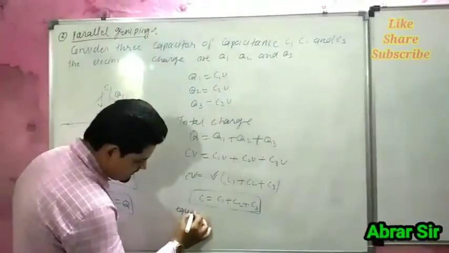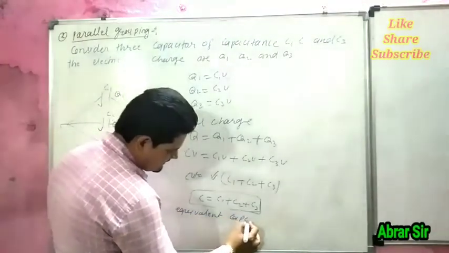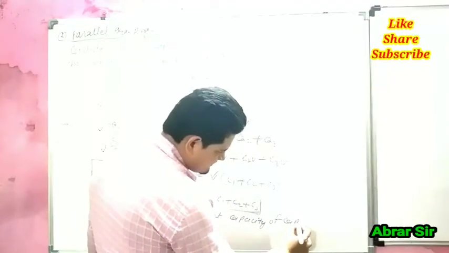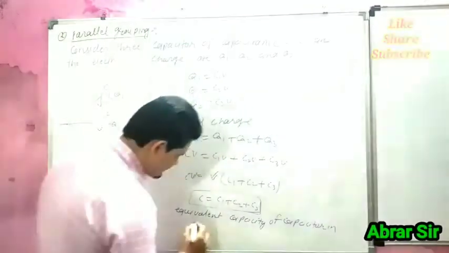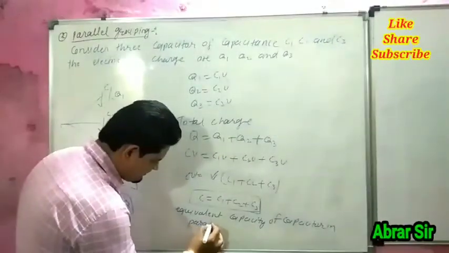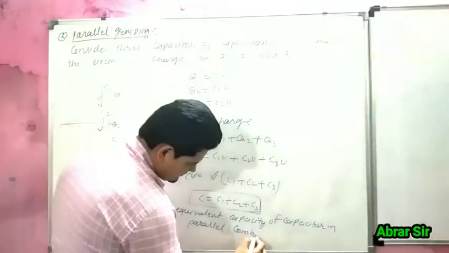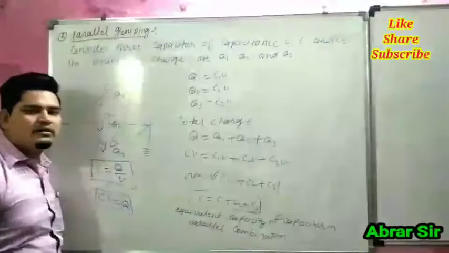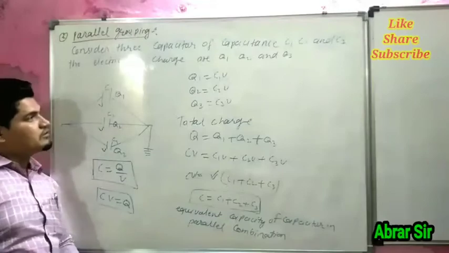Equivalent capacity of capacitors in parallel combination. This is the formula of capacity of capacitors in parallel combination. You can write.